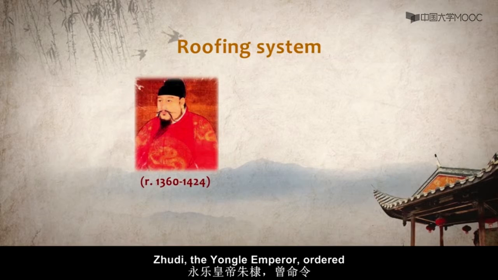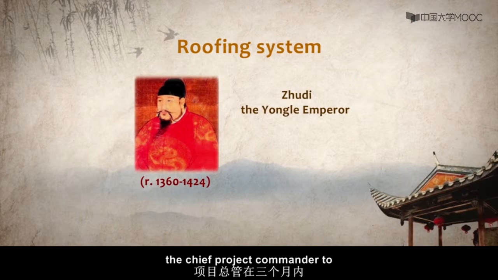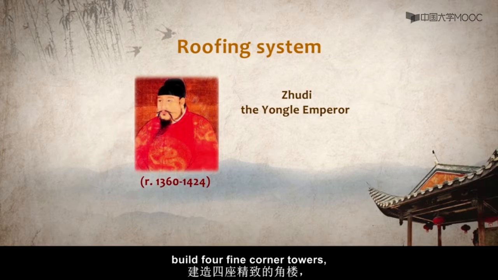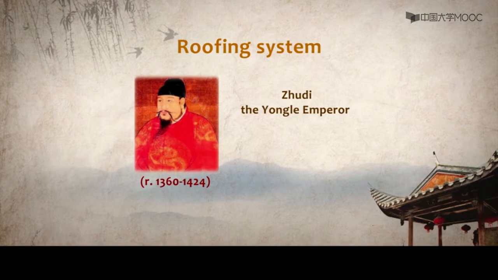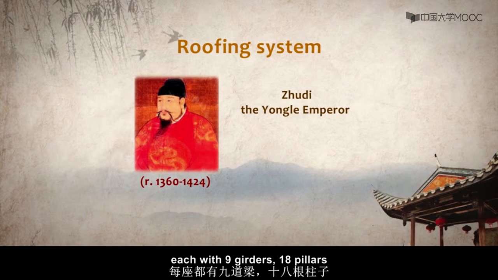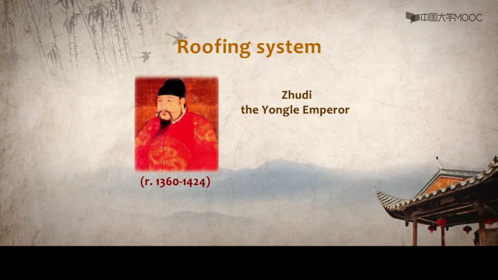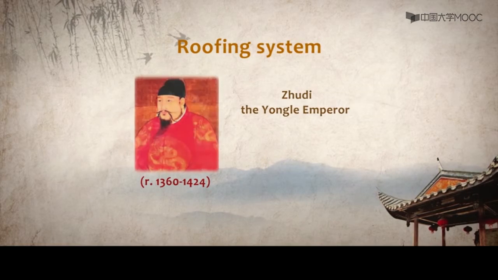Zhu Di, the Yongle Emperor, ordered the chief project commander to build 4 fine corner towers, each with 9 girders, 18 pillars, and 72 ridges in 3 months. A mission impossible.